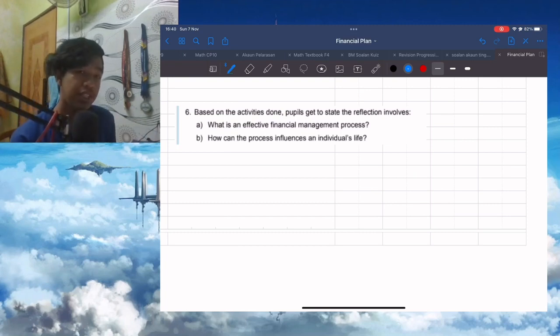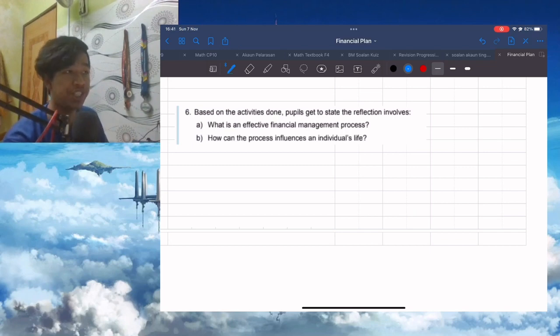In our case, we want to buy the Samsung Galaxy Buds 2 for 500 ringgit, and it's very specific because we know what we want, and it's measurable. The price is 500 ringgit with free shipping.